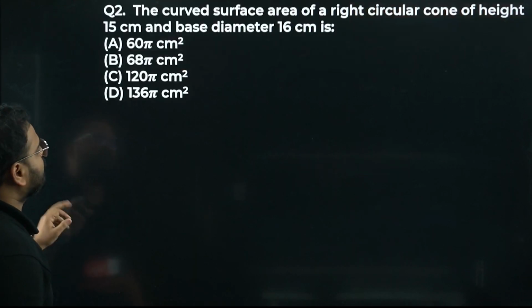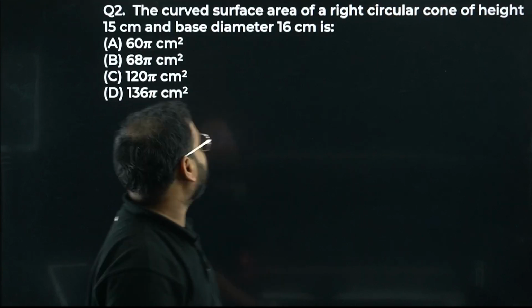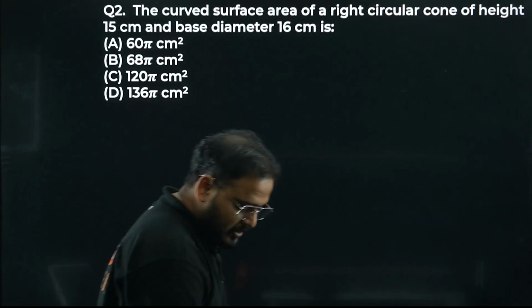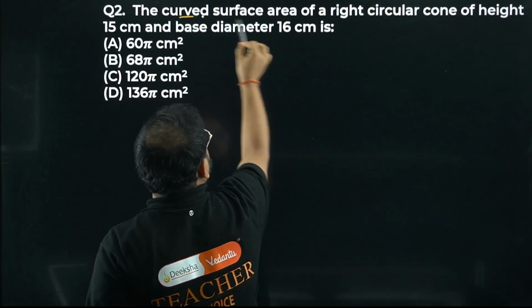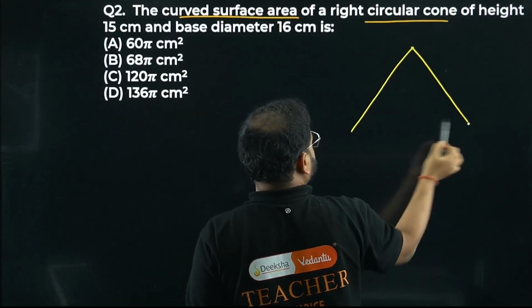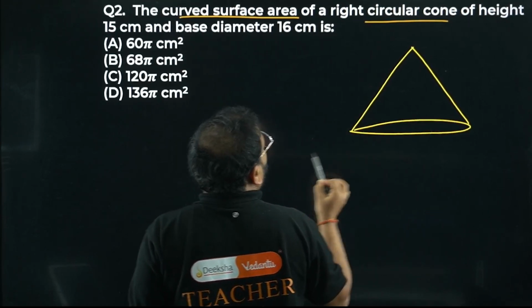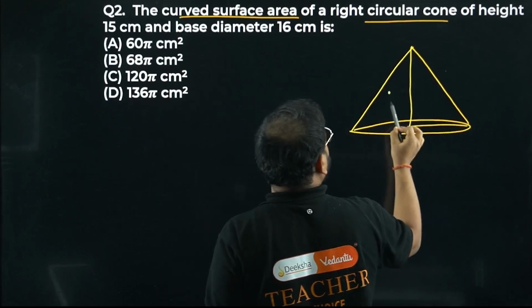Moving on to question number 2. The curved surface area of a right circular cone of height 15 cm and base diameter 16 cm. What are they asking? Please check here. CSA of the cone. Draw a cone, please. What have they given? They've given the height, right? So this value is given as 15.